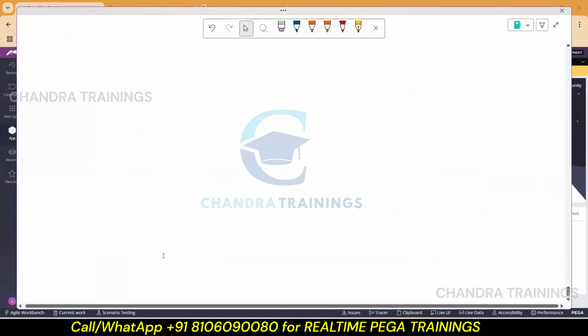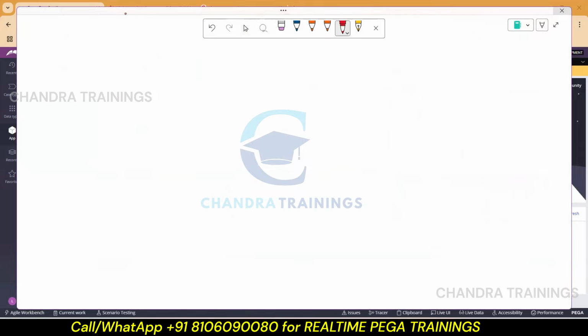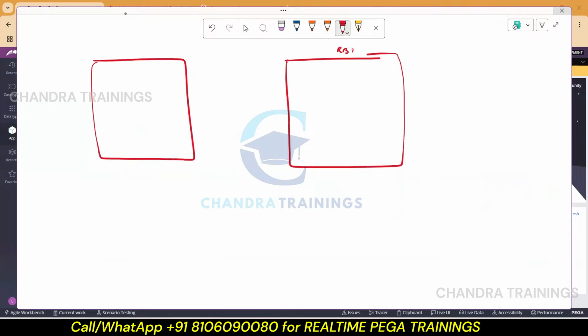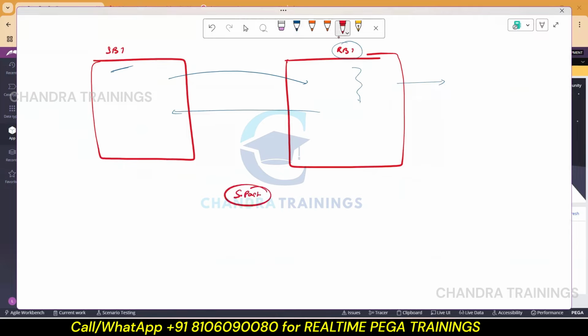So let us understand working on one small requirement. Before this, let me explain the scenario. Day one or initial scenario: maybe if this is our RBI application, and this is our SBI application. What are we trying to do from SBI? If we are getting a request, then this RBI is trying to process it, doing some activity execution and sending back some response. For this whole thing, we understood service package is the triggering point.